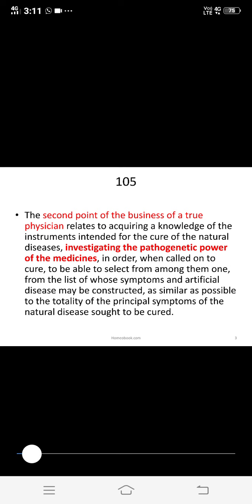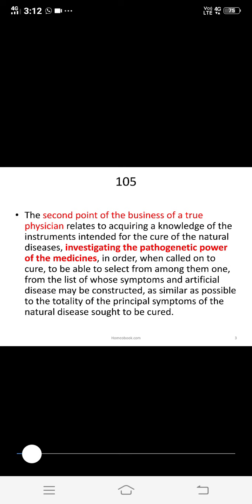To know the knowledge of disease from the patient, how will we collect it? Yes, the first point is by case taking. We collect the signs and symptoms and the knowledge of disease through the patient by taking his case. So the first point is case taking, and after finishing the case taking, we have to know the knowledge of medicine, and to know the knowledge of medicine we have to know the drug proving.